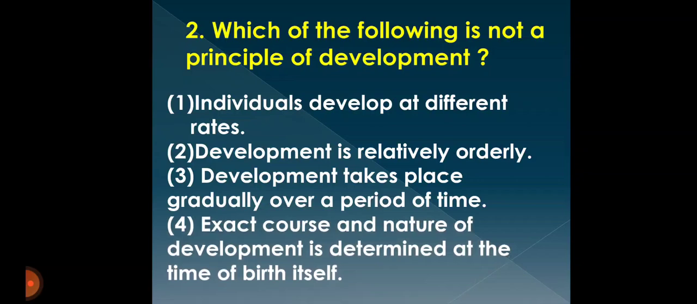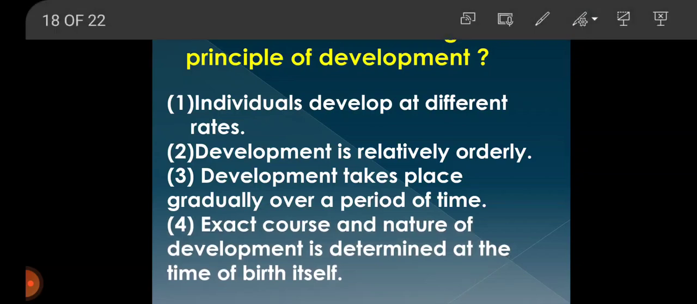So, individuals develop at different rates. Development is relatively orderly. Development takes place gradually over a period of time. That's also true. So, which is not true, he is asking. We have seen every individual is different from other, and it is relatively orderly, and it takes place gradually from time to time. So, exact course and nature of development is determined at the time of birth? No, which is not true. So, the answer will be option 4.